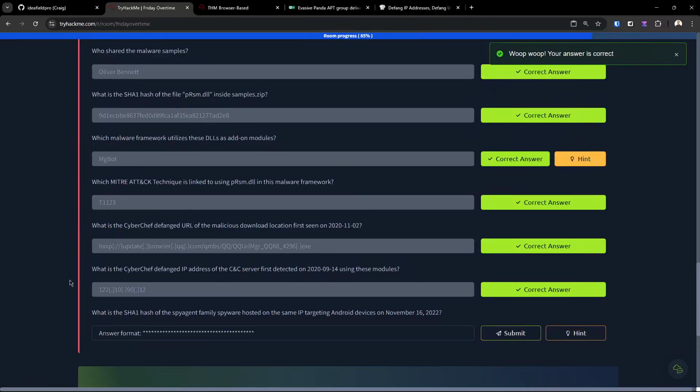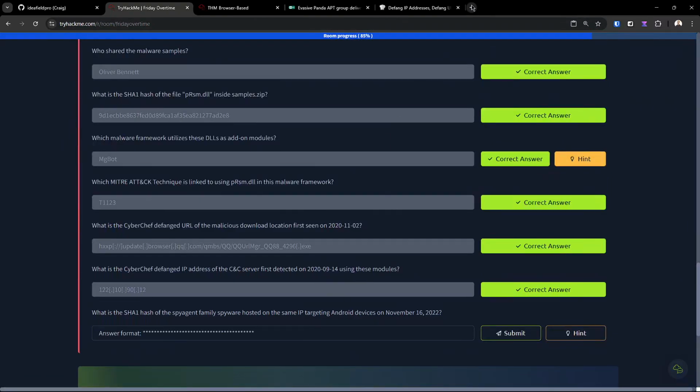All right, last flag here. What is the SHA-1 hash of the SpyAgent family spyware hosted on the same IP, targeting Android devices on November 16, 2022? All right, so we're looking for a SHA-1 hash of something of the SpyAgent family spyware, hosted on the same IP, targeting Android devices.